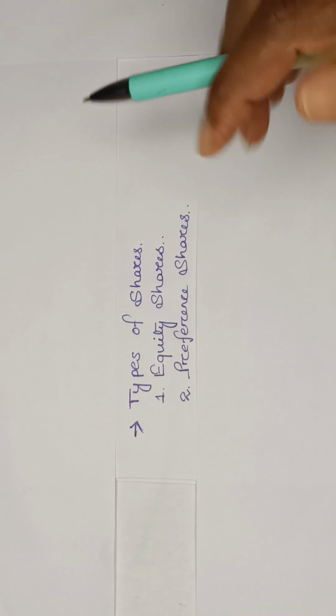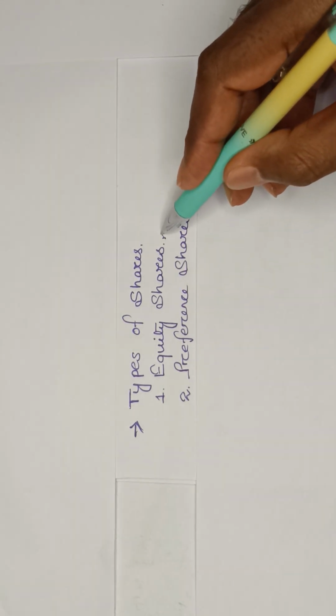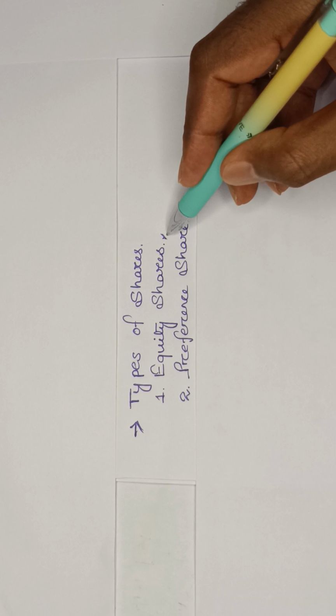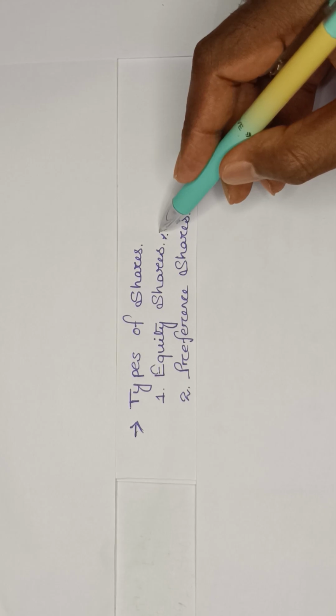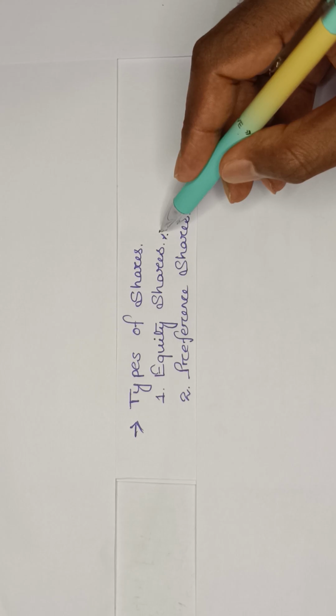Now the next one is your preference shares. In this case, they are not getting any sort of benefit, but they will actively participate in the management of the company, because in a company form of business, we need to appoint or elect a board of members.